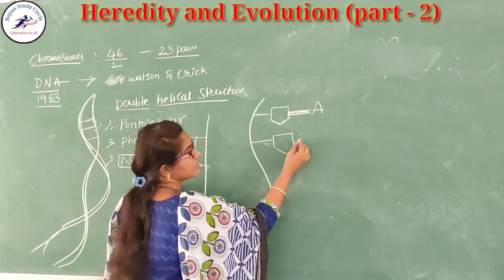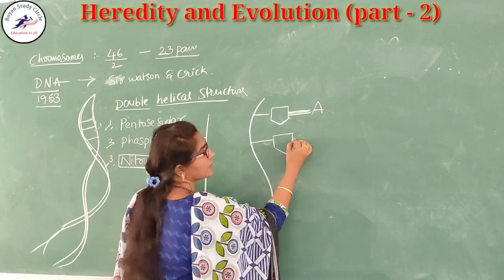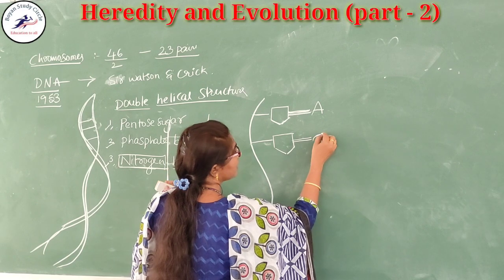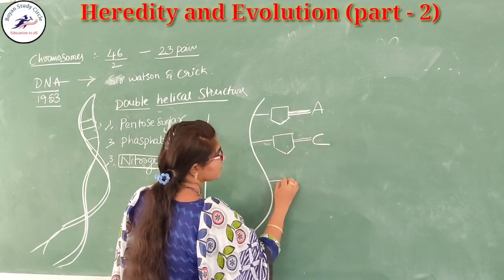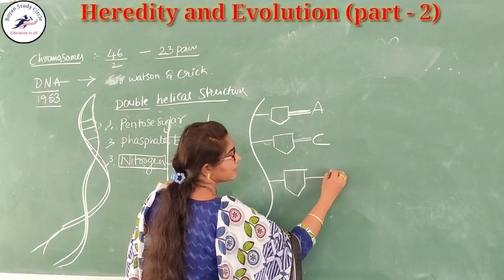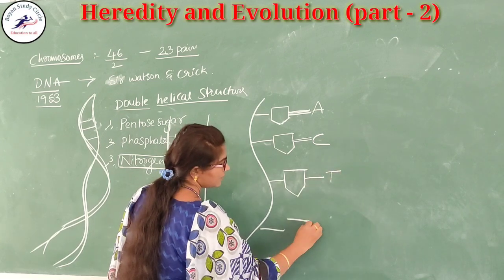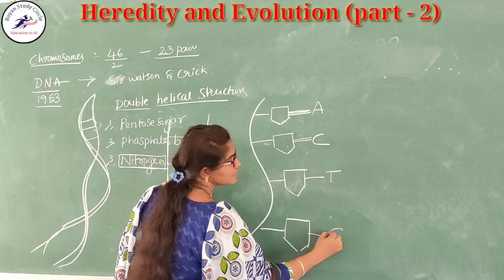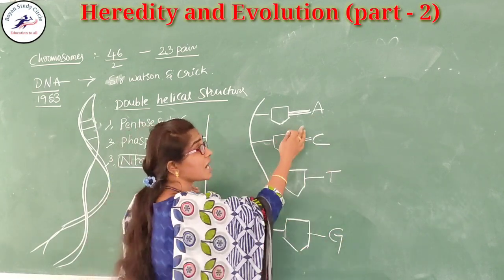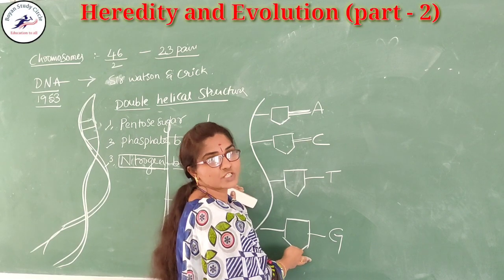It is attached to another one, A, C, T, and this is the G. Okay, what is ACTG? ACTG are nothing but the nitrogen base pairs.